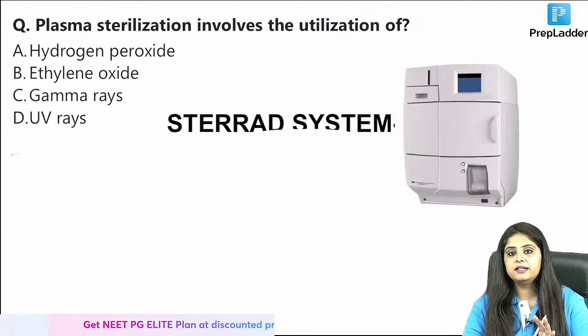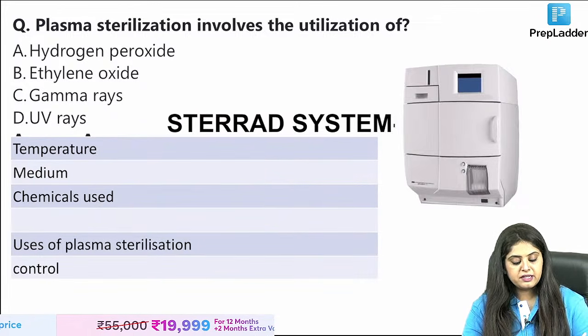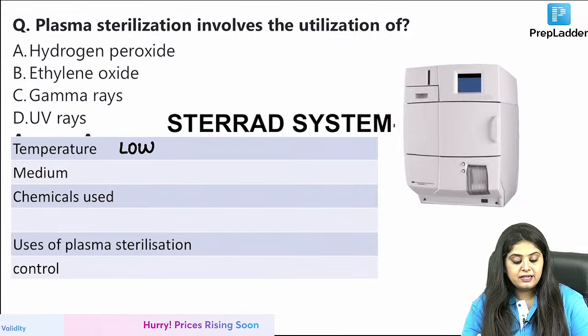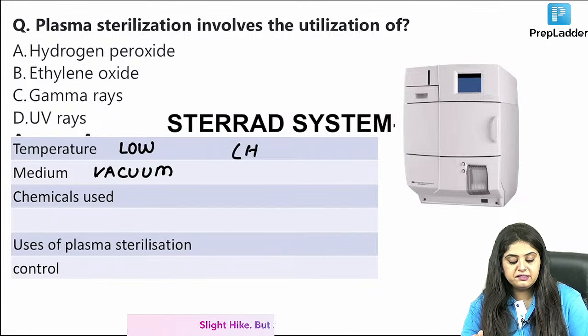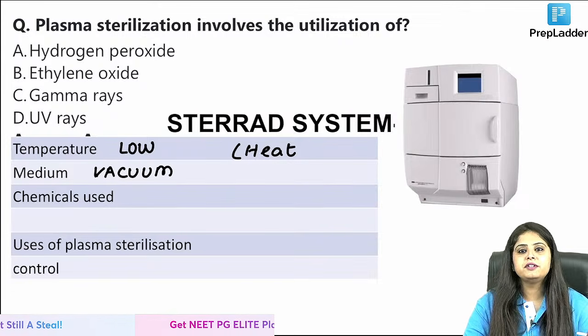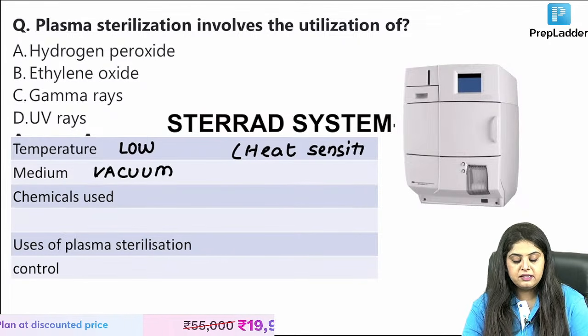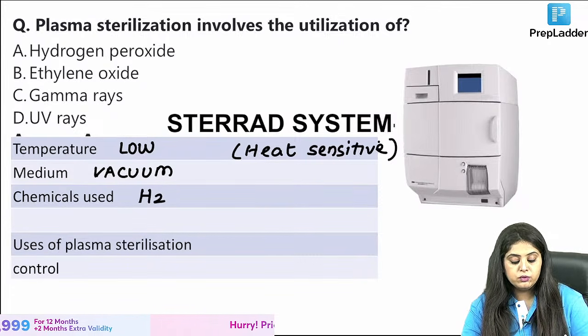So this is that white color box called Sterad for plasma sterilization. And in plasma sterilization, number one, the temperature is always kept very low and the medium is always kept as vacuum. So think for yourself, anything that is heat sensitive, I know I'm keeping a temperature of, you don't have to learn it, but the temperature is like 50 degrees, quite low. So anything that is heat sensitive, I can clean it over here. Now what are the chemicals used? How have you created plasma?